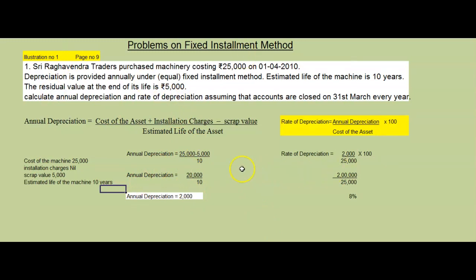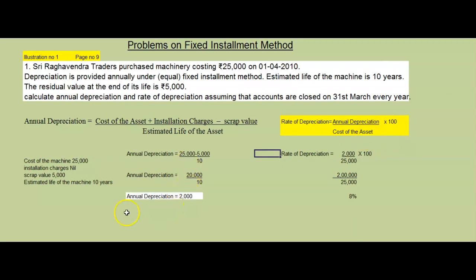But in this question, he is not just asking for annual depreciation. He is also asking what is the rate of depreciation per year, the annual rate of depreciation. So here you can see: calculate annual depreciation and rate of depreciation assuming that accounts are closed on 31st March every year. So he is asking us the rate of depreciation. What is the formula? Annual depreciation divided by cost of the asset into 100.